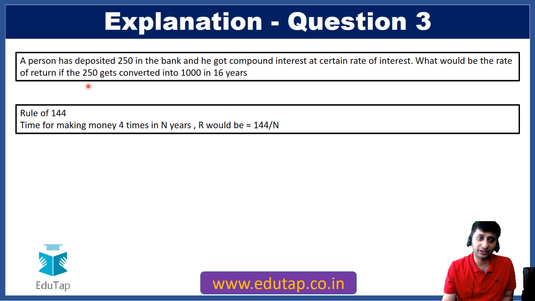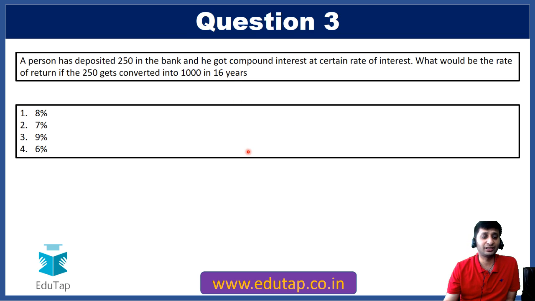If here it would have been written from 1000 to 4000, 2000 to 8000, all the figures remain the same in the context of this rule, as long as the amount which you are making is 4 times. So here the amount is getting 4 times in 16 years. So the rate of interest that would be required as per rule of 144 would be 144 divided by 16, that is 9%. So your answer in this case would be option number 3, that is 9%.